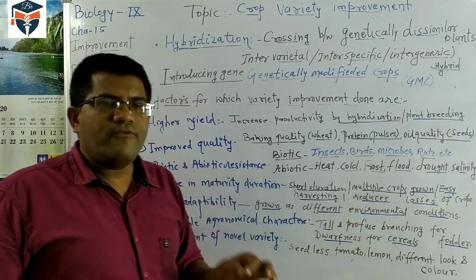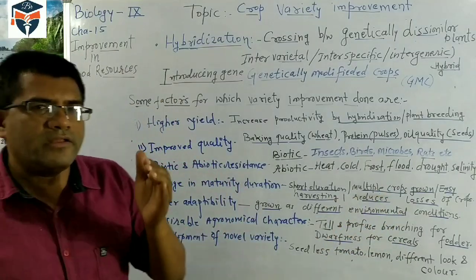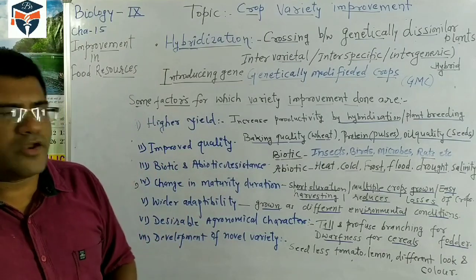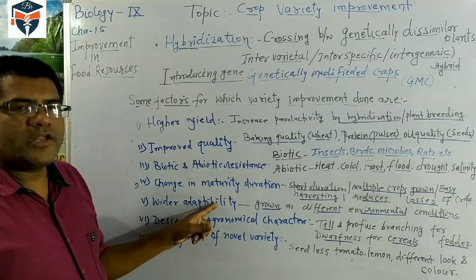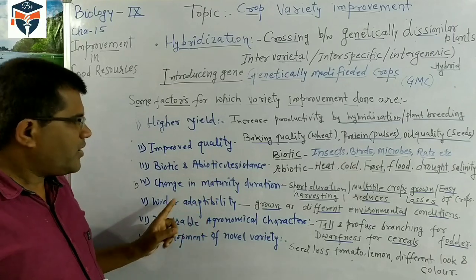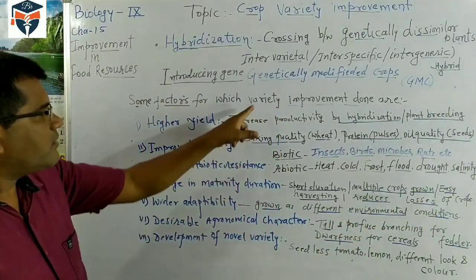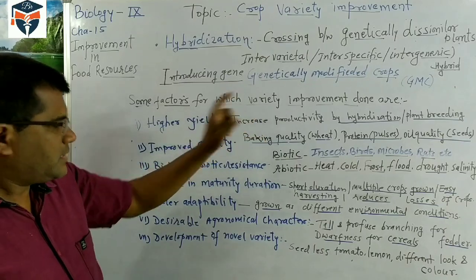So we have to develop crop varieties which can grow in different environmental conditions. Such varieties of sugarcane, wheat or rice, or paddy, can be grown, which can survive in different environmental conditions, and for that variety improvement is needed.